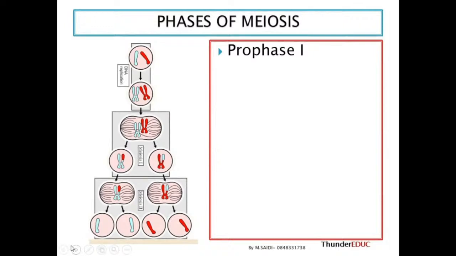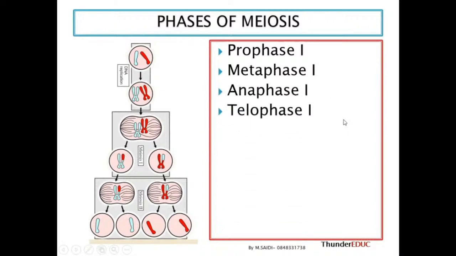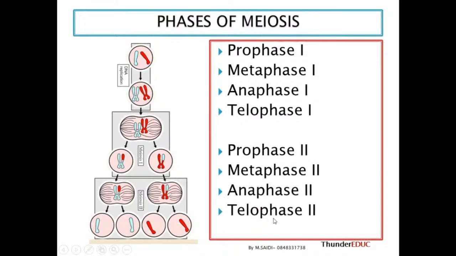What does it mean? Prophase means preparation. Pro means preparation. P versus P. Then you have metaphase versus middle. M versus M. And then anaphase versus apart. A versus A. And then T means telophase, T versus T. So even in prophase 2, metaphase 2, anaphase 2, and then telophase 2.